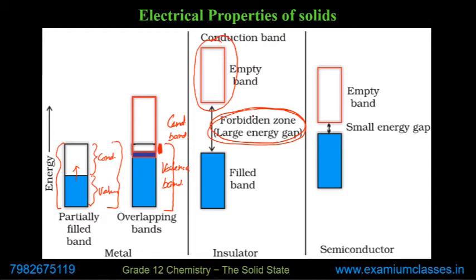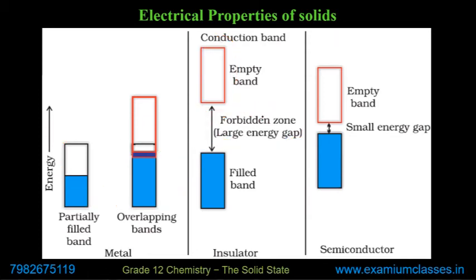Then it can conduct electricity. So this energy gap is so high that these solids actually behave as insulators. We cannot provide that much energy that the electron can move to the conduction band.